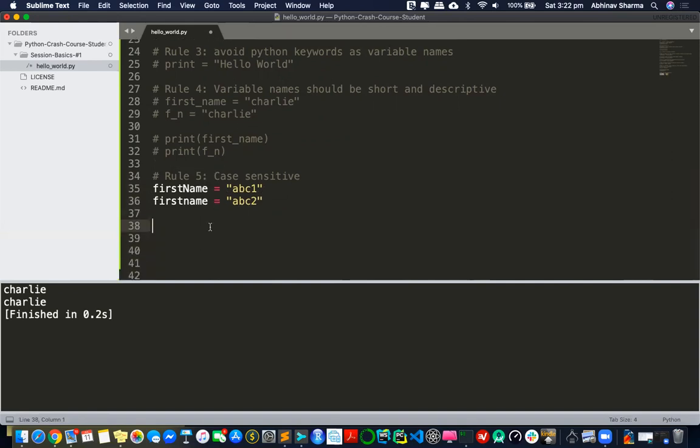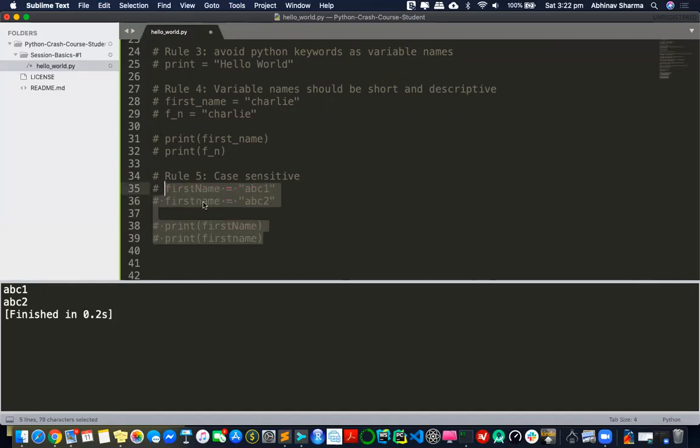You get what I'm trying to say? Even if a single case is in capital somewhere in between, and your eyes miss it, then you'll start using a wrong variable deep down. So that's why this becomes a very important consideration when you're working with variables, because those are going to print two different things, and those are not the same. They are totally different.